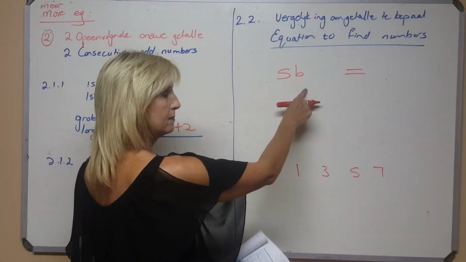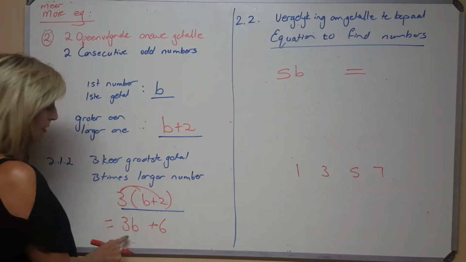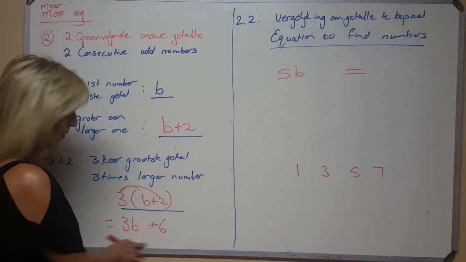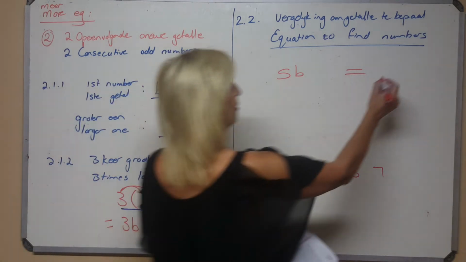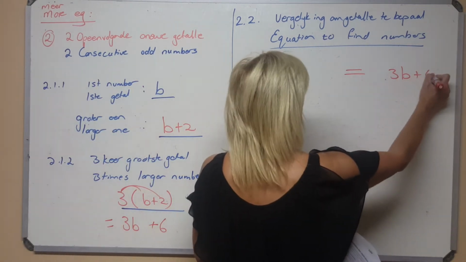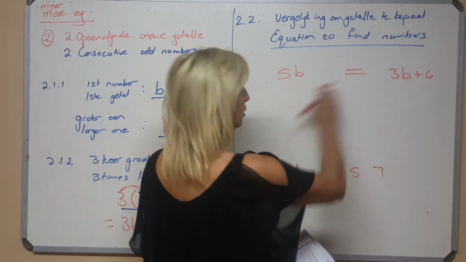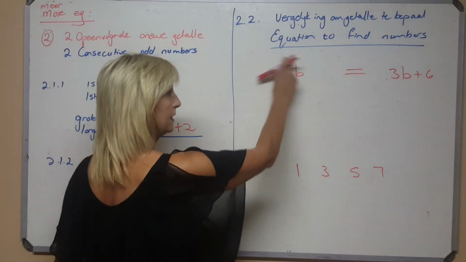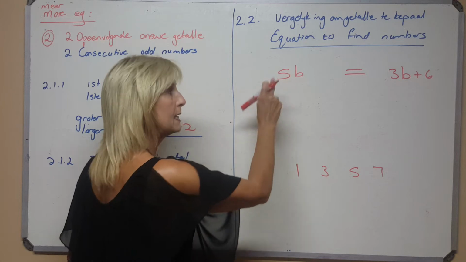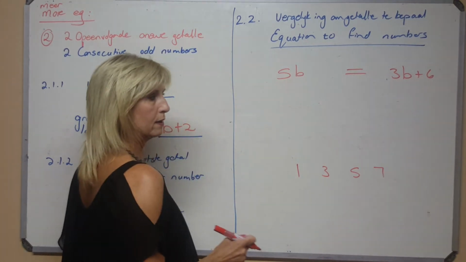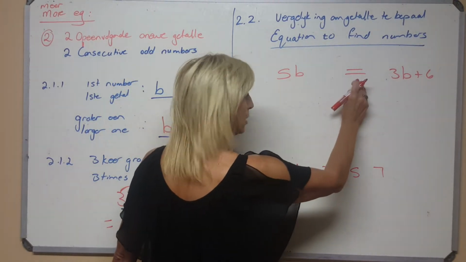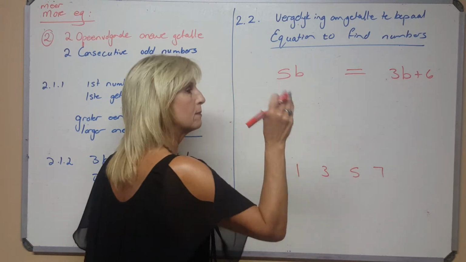This one, 5 times the smaller one, must be 16 more than 3 times the larger one. This answer here. But are they equal then? No, they're definitely not going to be equal. Those two are not equal. They say 5 times the smaller one is 16 more than that one. So are they equal? No, this one is 16 more.